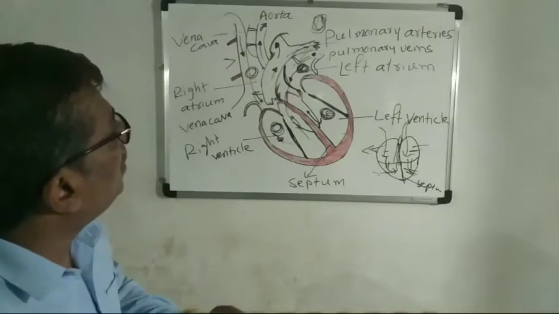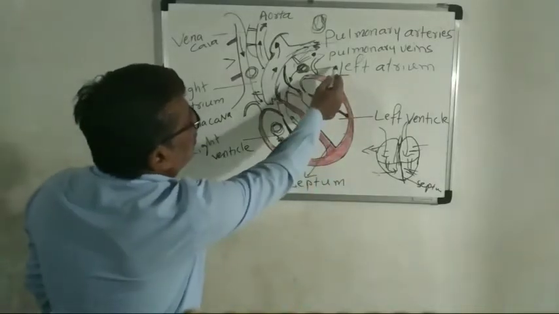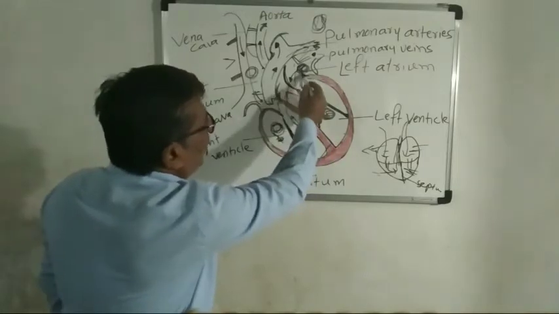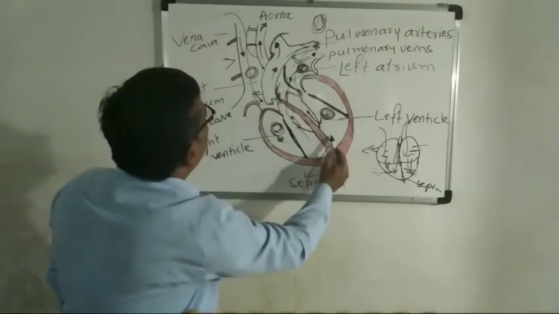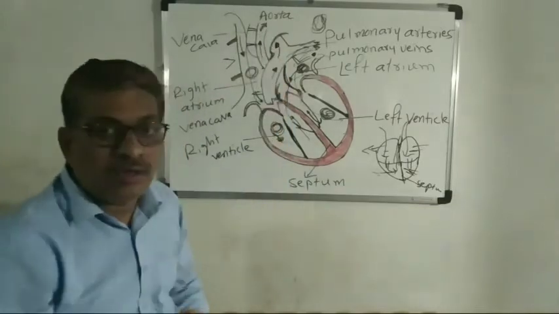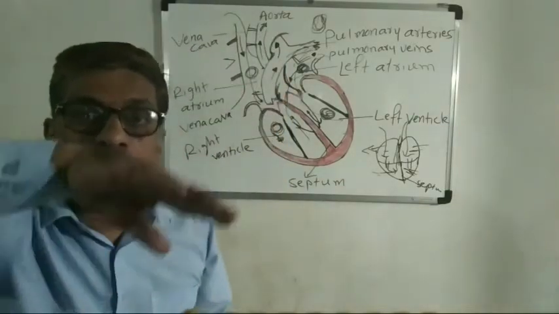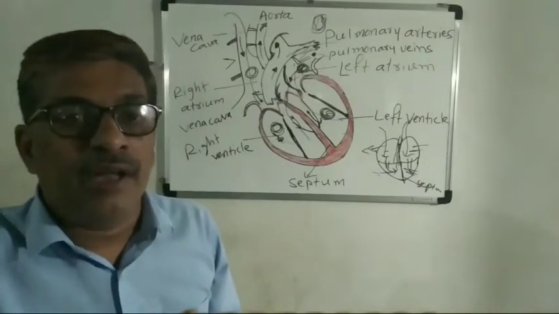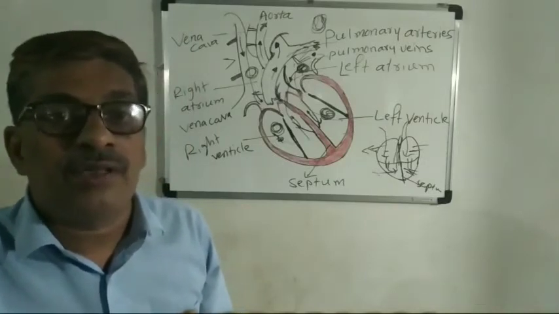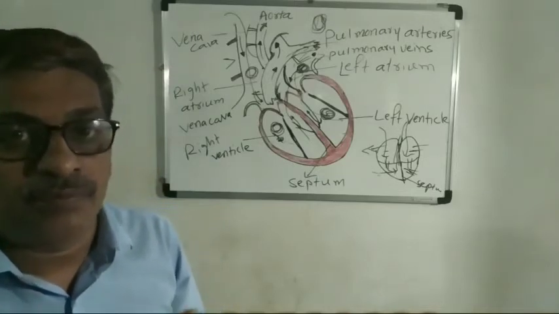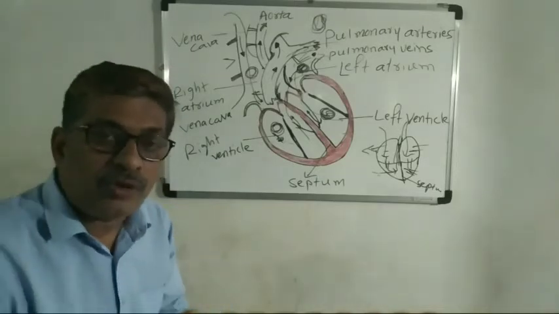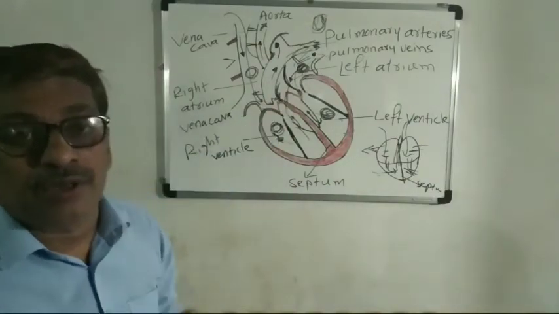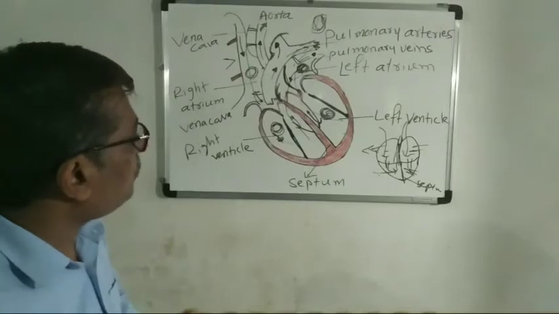And from the lungs again it comes through the pulmonary veins to the left atrium, then to the left ventricle, then to the aorta. So in this way, throughout the body, the blood circulates. Okay. Now this is what we call a closed circulatory system. And here you will also observe a double circulation system.